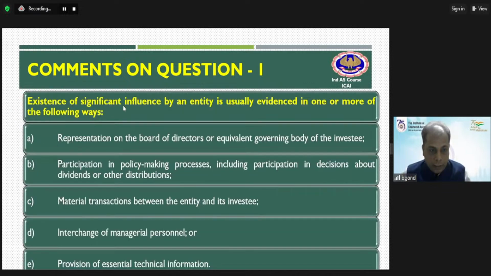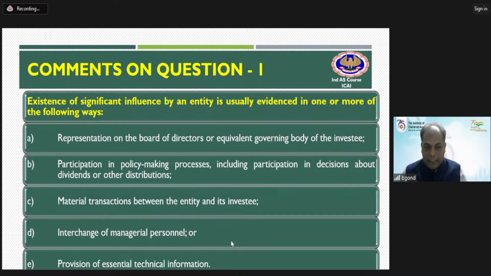So here they have given certain evidence about significant influence other than 20% also, like representation on the board of directors, participation in the policy making process, material transactions between the investor and the investee, interchange of managerial personnel, and provision of essential technical information.